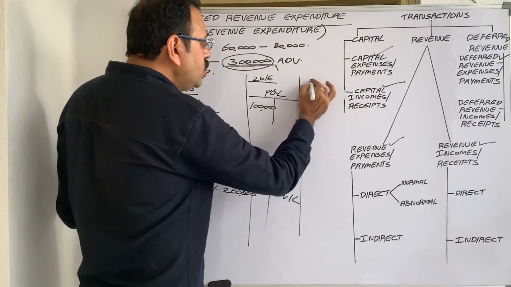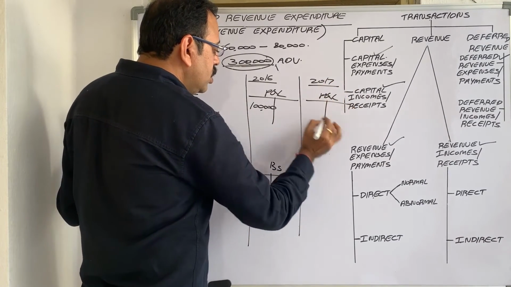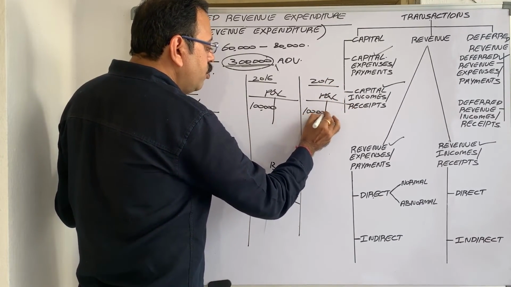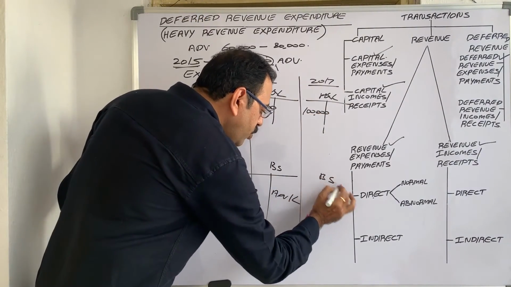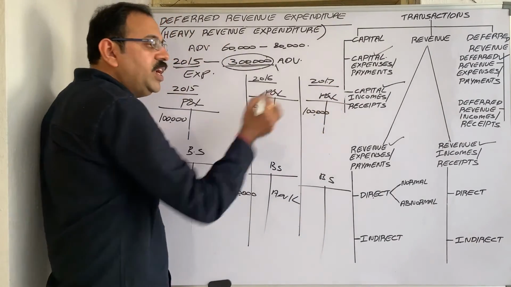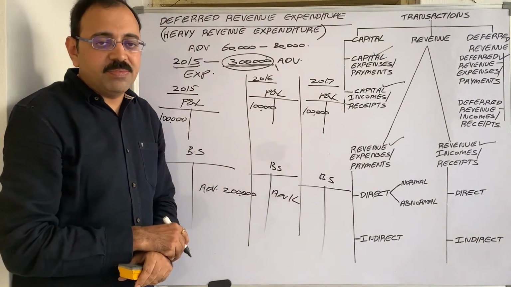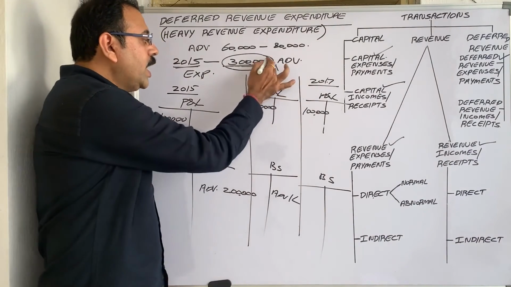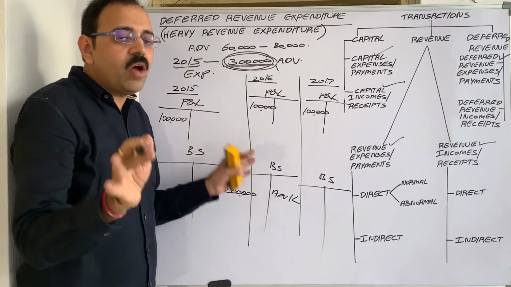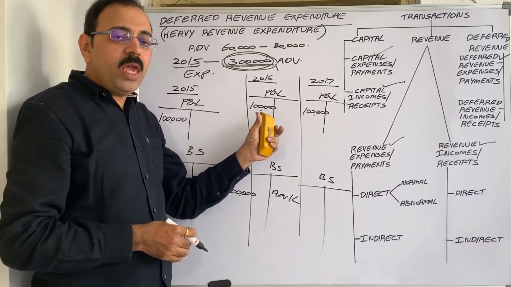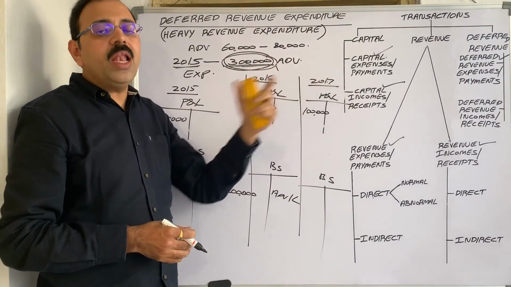Now in the 2017 P&L account, the last 1 lakh rupees will be debited. In the balance sheet of 2017, we need not show the advertisement expenditure, because the total expenditure of 3 lakh rupees is now written off. 1 lakh rupee we cancel every year by debiting to the P&L account.